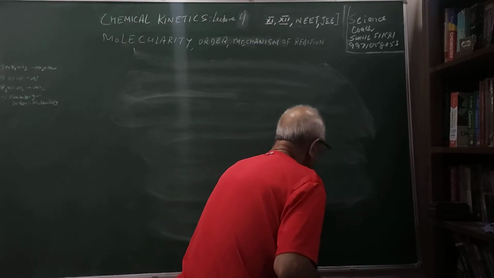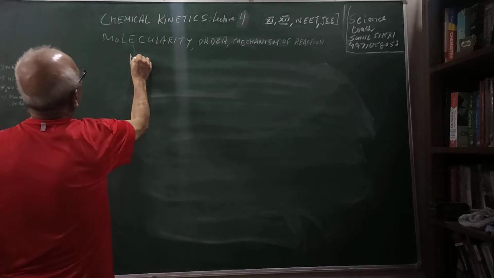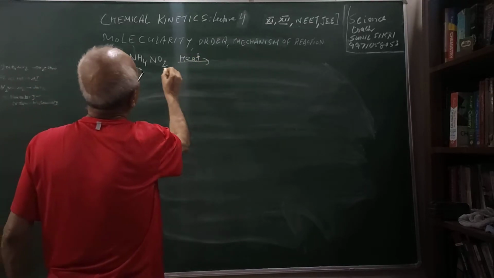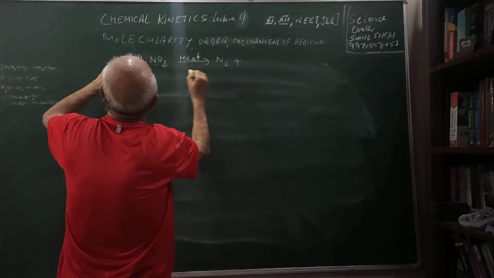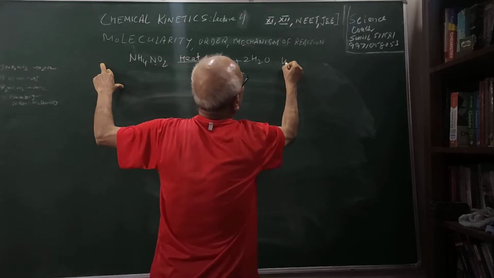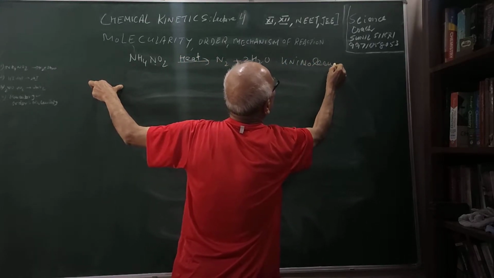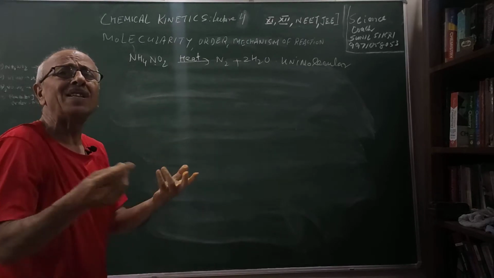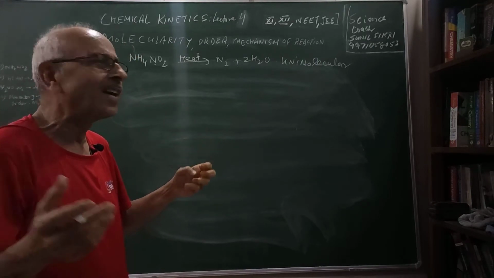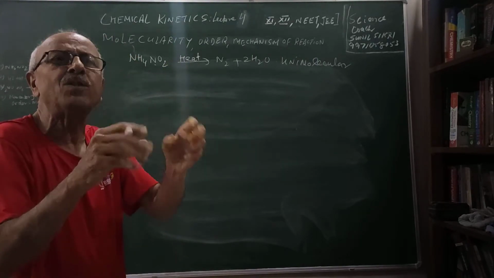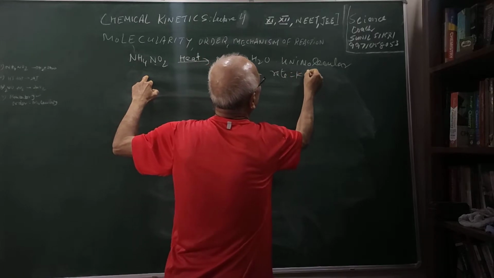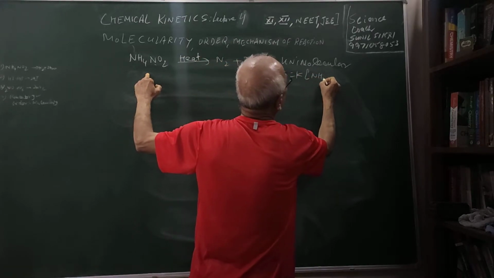Let us see a few examples of this. For example, I consider NH4NO2. I heat it. This is an example of decomposition. It gives N2 plus 2H2O. And here it is an example of a unimolecular reaction. Only one molecule is there, then you will say, sir, how will the collision take place with one molecule? Sometimes, it is not always a collision. It dissociates. The molecule itself has energy to dissociate. So when one molecule dissociates, it is unimolecular. At the same time, the order has been found to be 1.